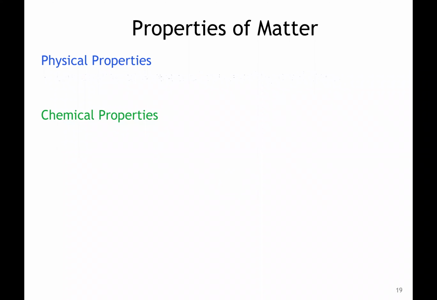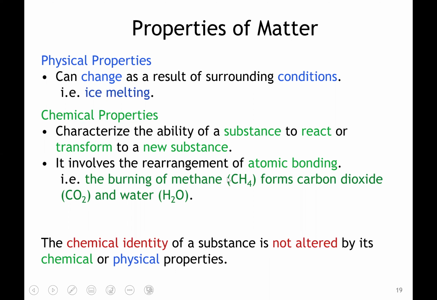All right, so now that we've classified matter as anything that occupies space and has mass, and that we could classify it as a solid, a liquid, or a gas, or that it has different phases, let's take a look at the properties of matter. We could classify it based on physical properties or based on chemical properties, right? And with chemical properties, we're also considering if that particular molecule can actually react with something else.